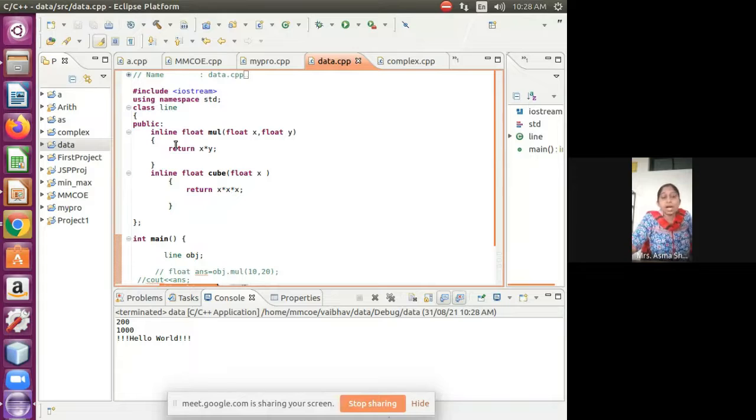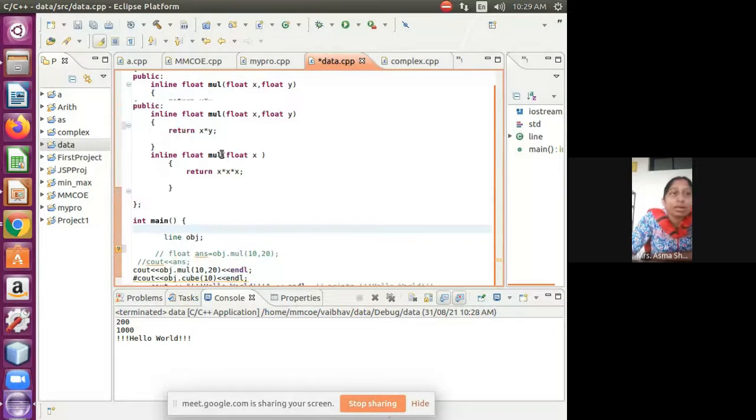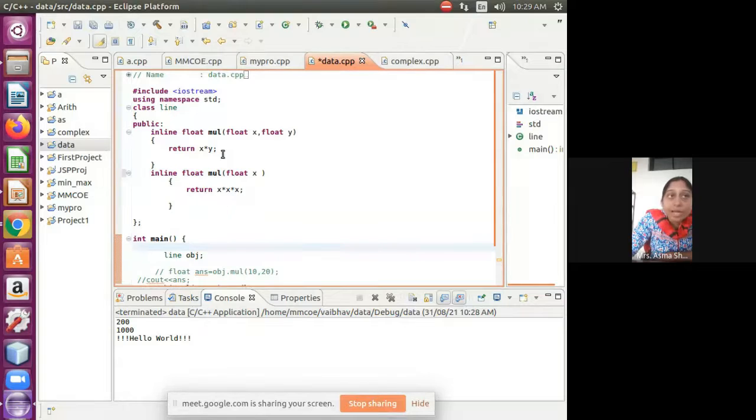And if we see the logic of function overloading, student, function overloading is a syntax like this, mul. Now it has to show me an error, but it is not showing an error. Why? Because here is the concept of function overloading. Same name, mul and mul, the same function name, and the parameters are different. So this concept is called function overloading.